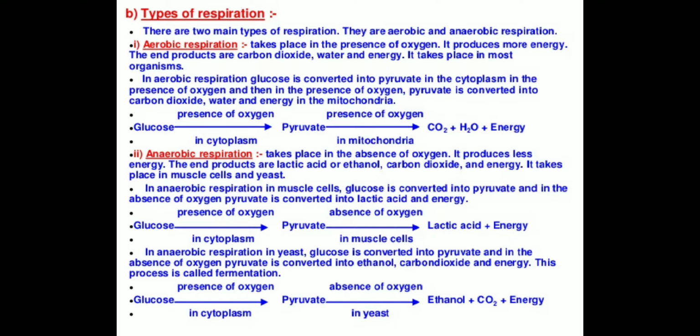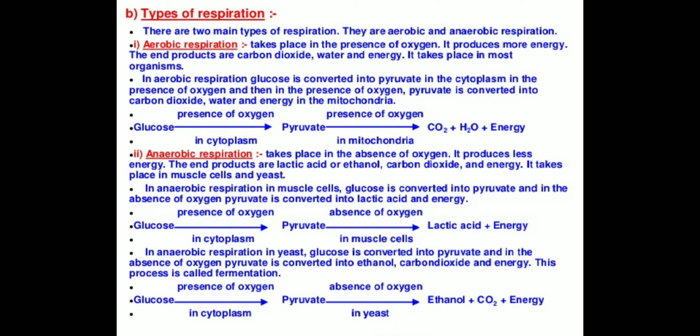Okay. So it produces more energy. What are its end products? That is carbon dioxide, water and energy. Energy is in the form of ATP. So 32 ATP are formed during aerobic respiration. It takes place in most organisms. I mean aerobic respiration is found much more. Most organisms respire by aerobic respiration. It means they respire in the presence of oxygen, right?